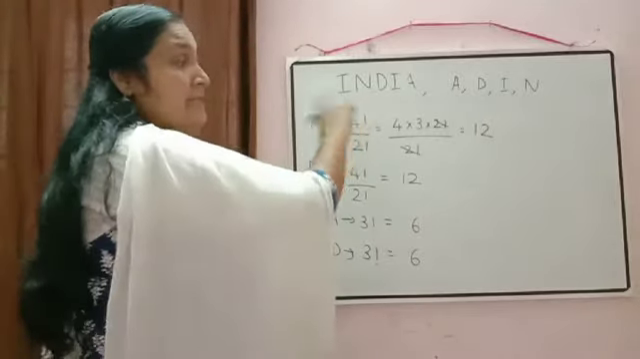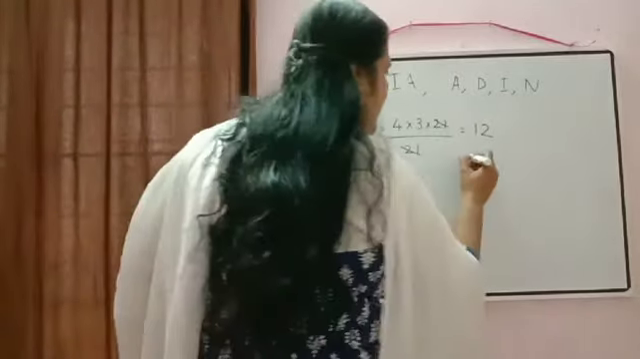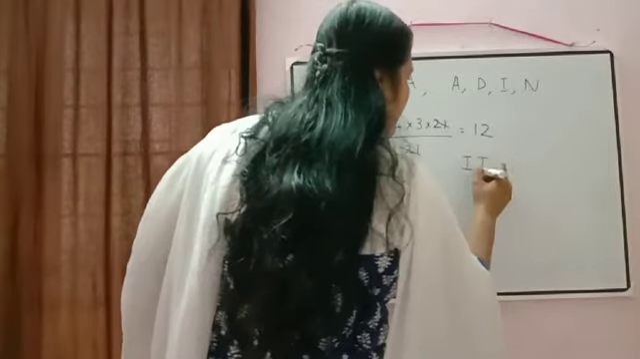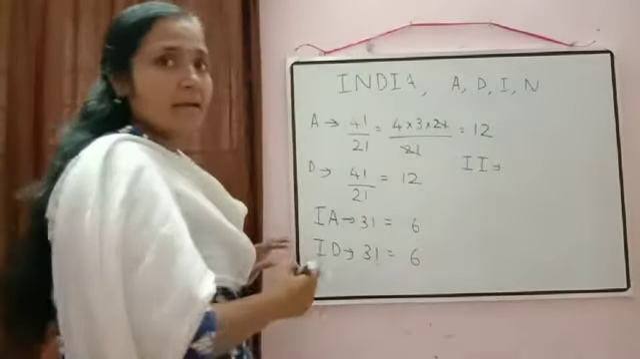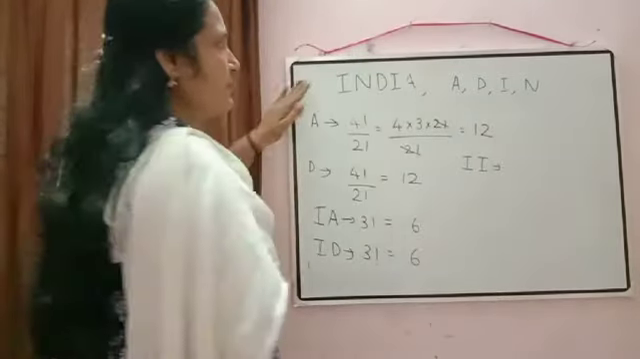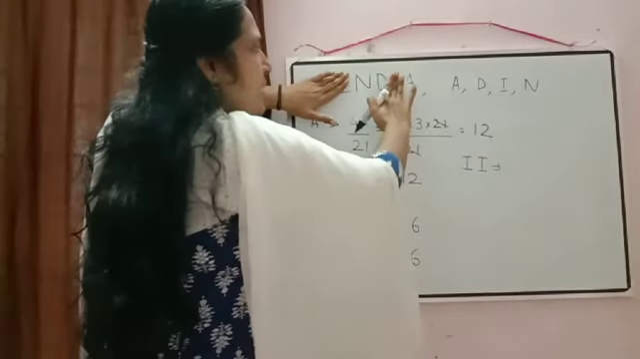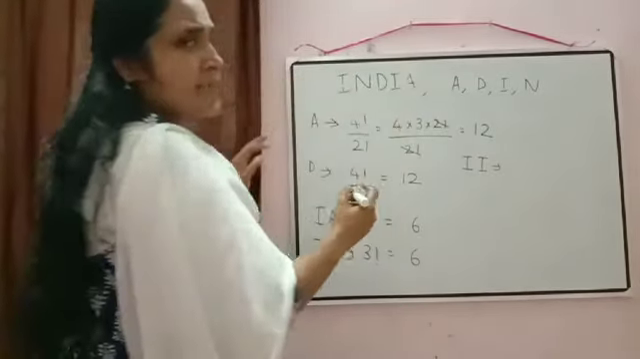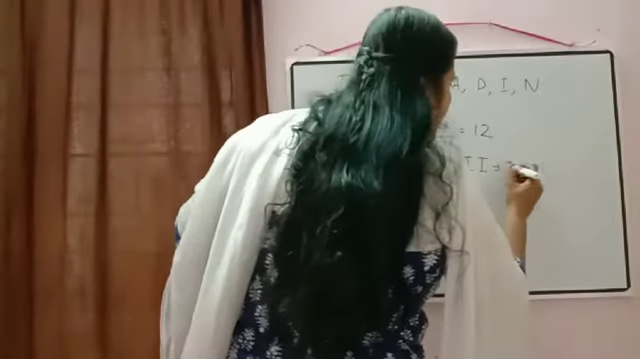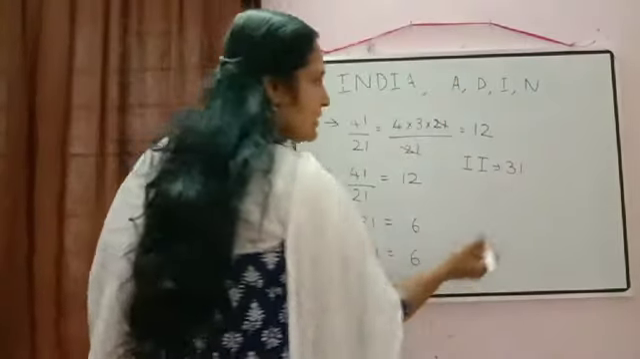Now here I is there 2 times. So that's why we can take in this way also. Number of words starting with I. So remaining 3 letters can be arranged in, yes, it can be arranged in 3 factorial ways. So again it will be equal to 6.